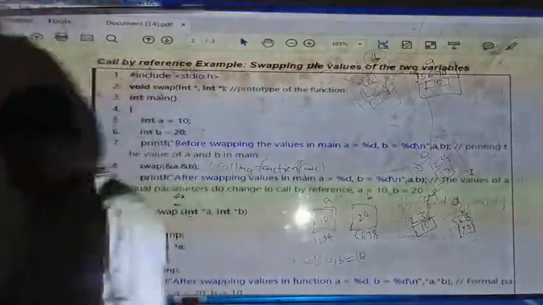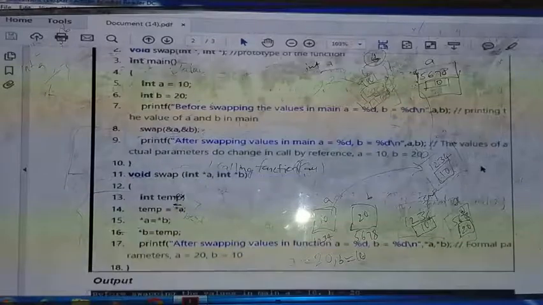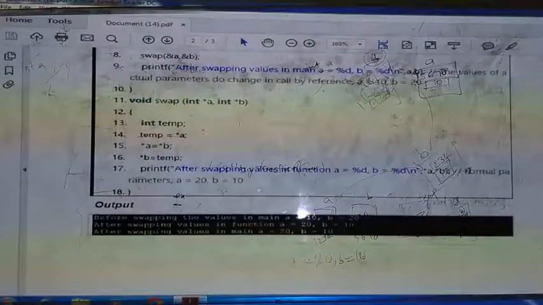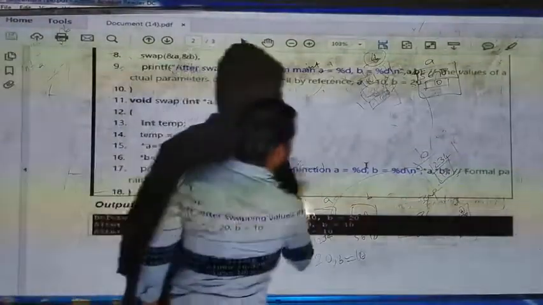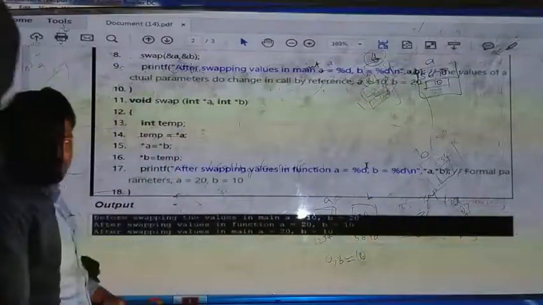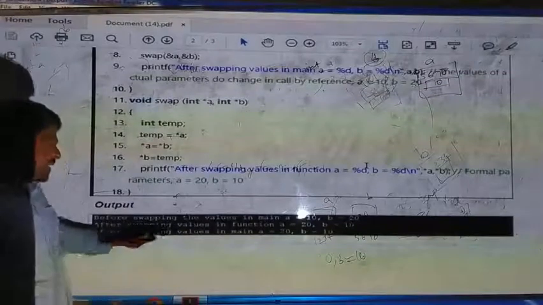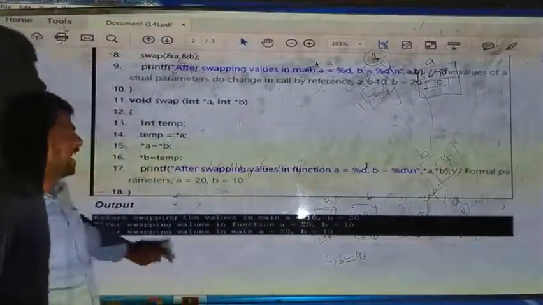So after swapping, what will be the values? You can see now, after swapping, the values in the function a and b are formal parameters. What are the parameters here? These are formal parameters. Why? Because we are using them in the function definition. So you can see the output now. Before swapping the values in main, a is equal to 10, b is equal to 20. After swapping the values in the function, a is equal to 20, b is equal to 10. That is what we are printing.